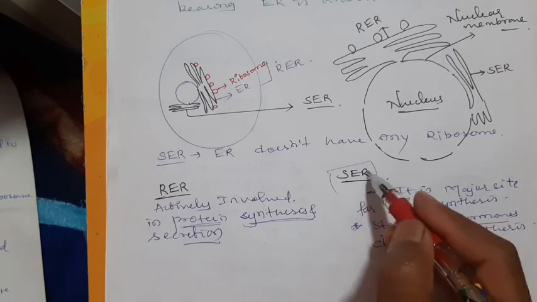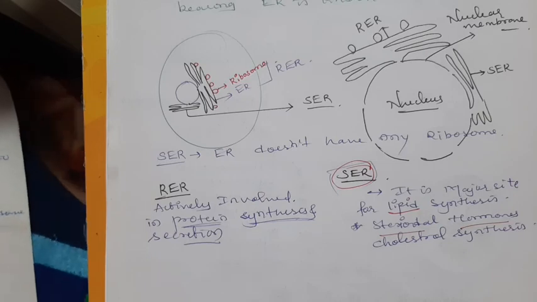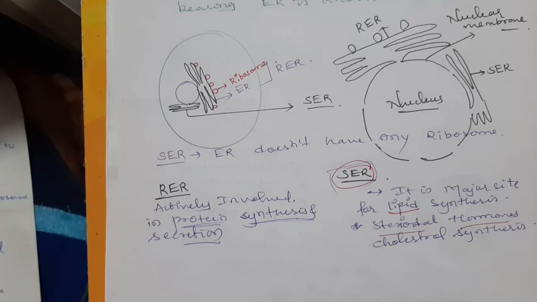This is a function of SER, the smooth endoplasmic reticulum. There is not much more importance of this endoplasmic reticulum. Mainly you have to remember two things: the difference between SER and RER, and the function of SER and RER.